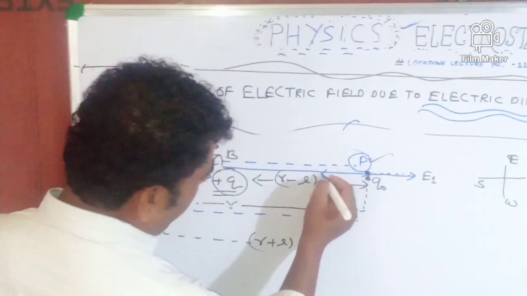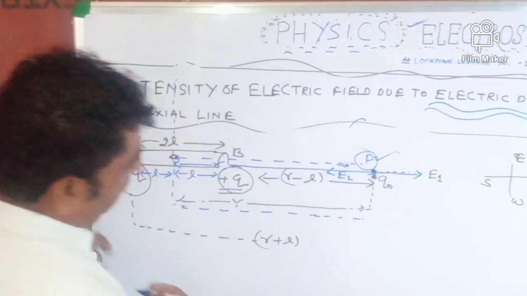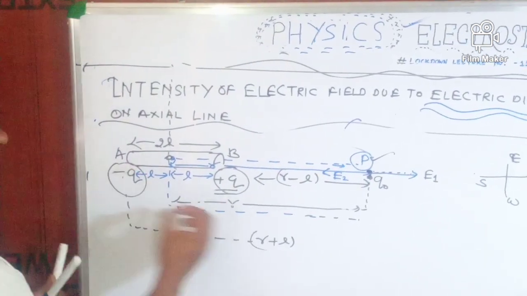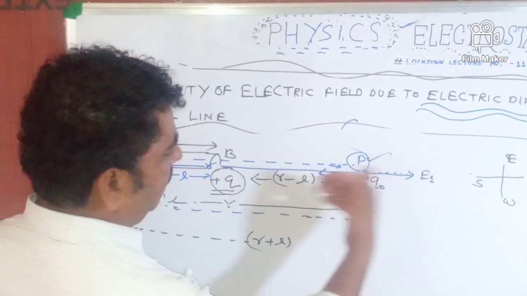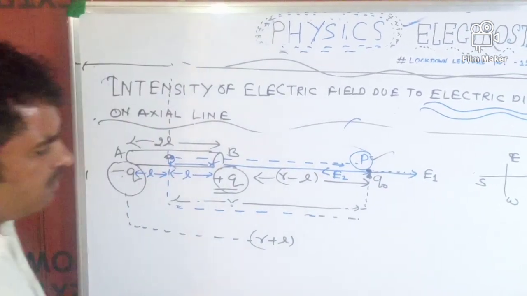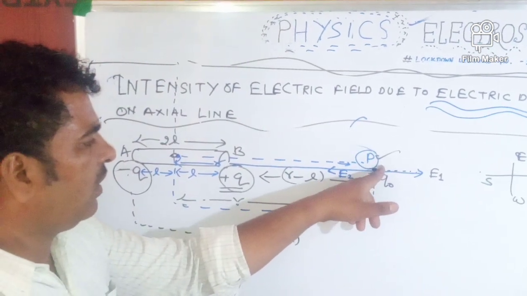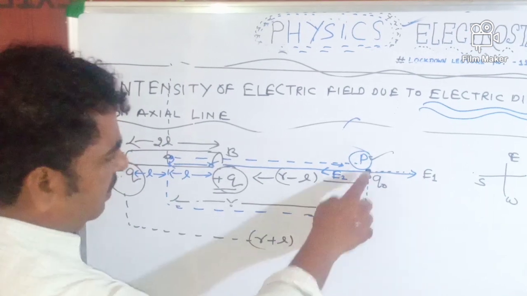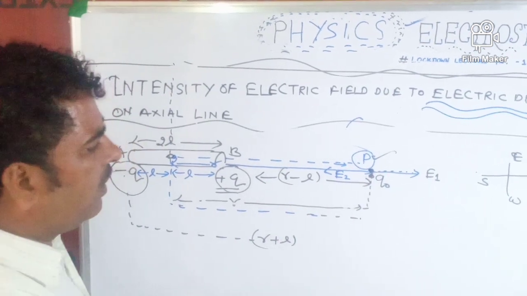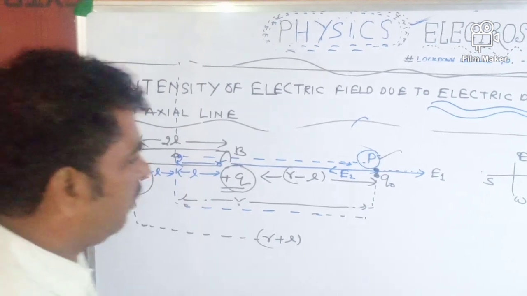In a similar way, we can find the direction of intensity due to the minus Q charge at point P, which will be on the south side. Yes, my dear students, this is our target, where I am putting my finger. At this place, we have to find the net intensity of the electric field due to the electric dipole.